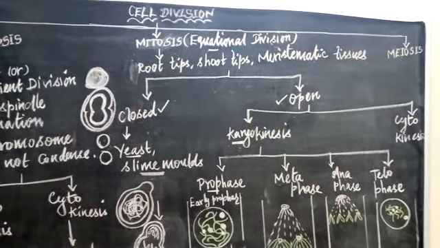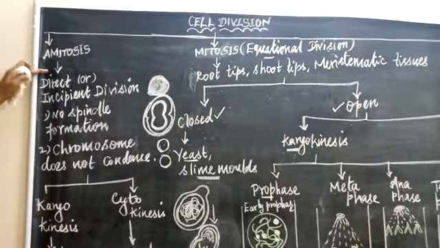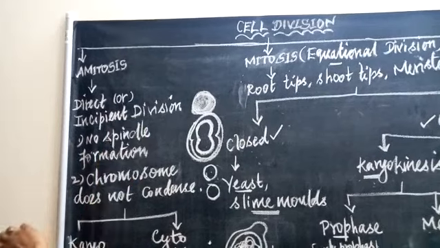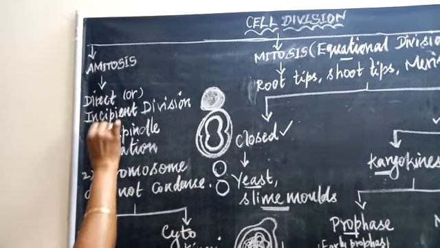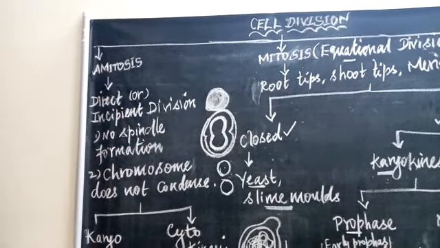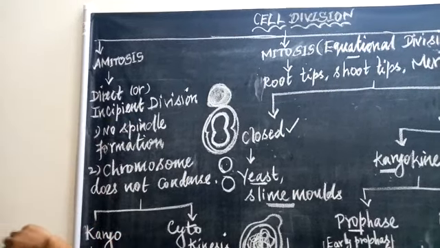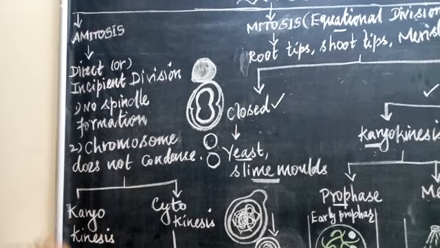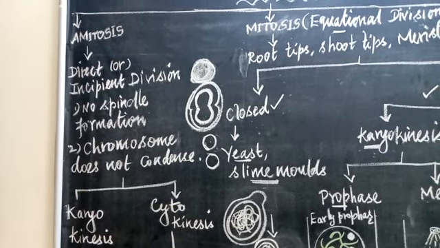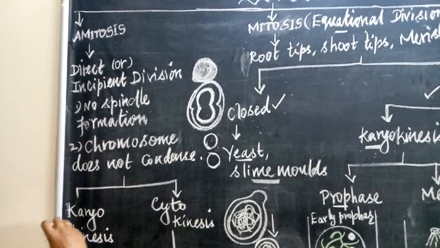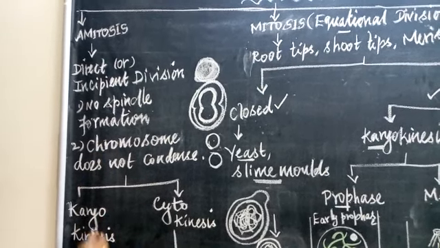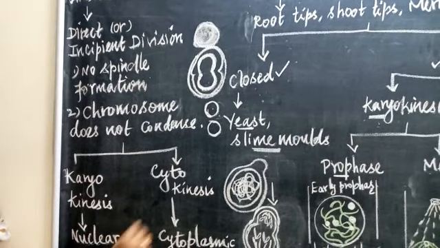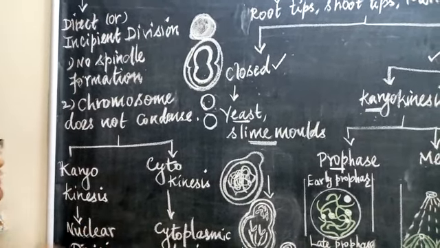First, let us see what is meant by amitosis. Amitosis is very simple and is considered incipient division or else direct division. Incipient division means it is not clear, and during this cell division process there is no spindle fiber formation and the chromosomes do not condense. But the chromosome material is involved in division, which is called karyokinesis, followed by the cytoplasmic division, which is called cytokinesis.